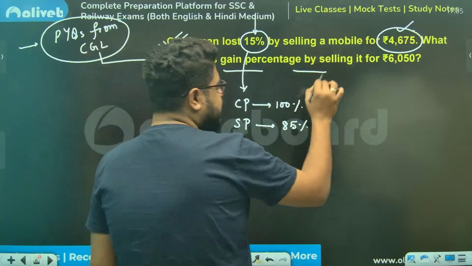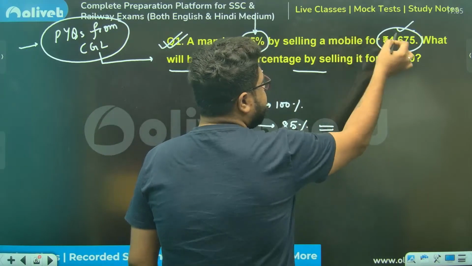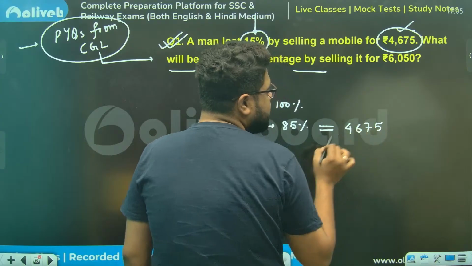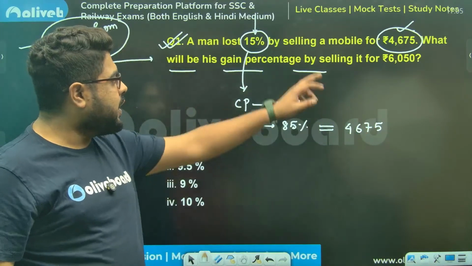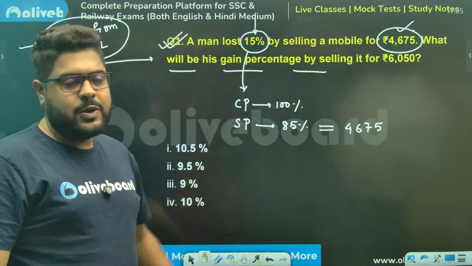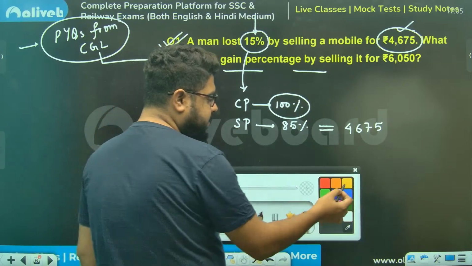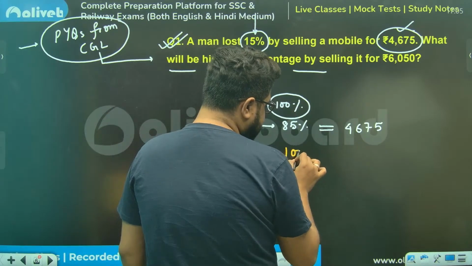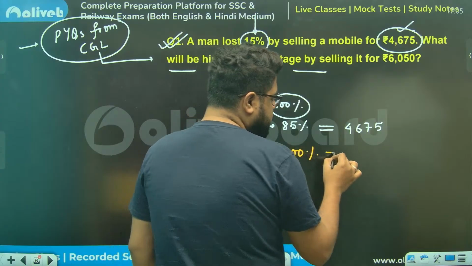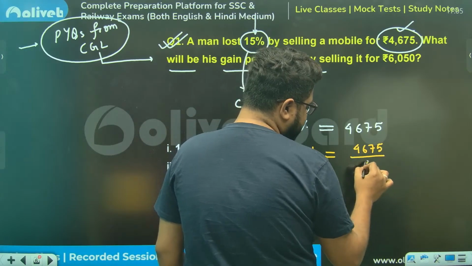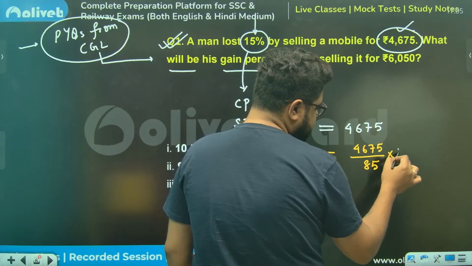And that is given as SP, selling it for 4675 rupees. So first I need to figure out the CP. CP will be the value for 100%, so that will be 4675 by 85 into 100.